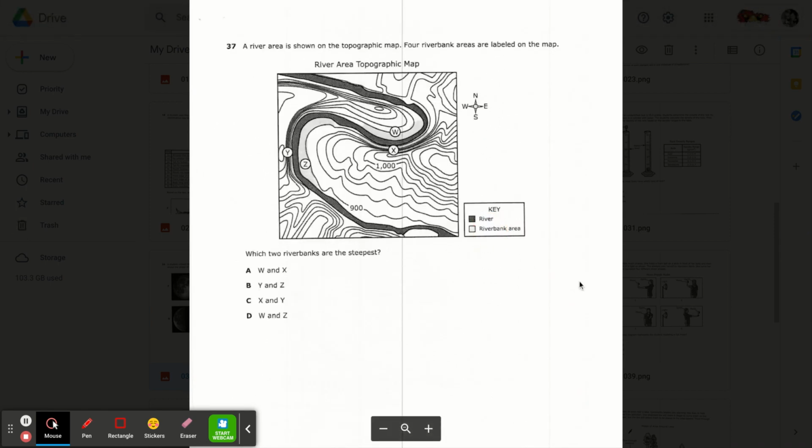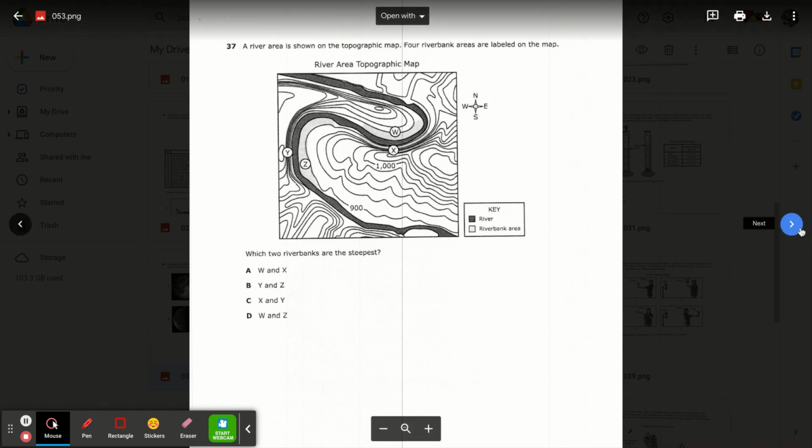37. A river area is shown on the topographic map. 4 riverbank areas are labeled on the map. Which 2 riverbank areas are the steepest? A, W and X; B, Y and Z; C, X and Y; or D, W and Z.